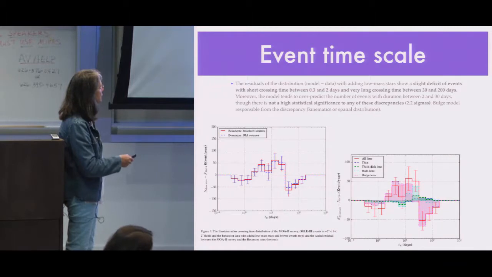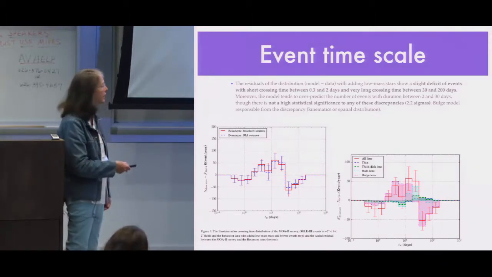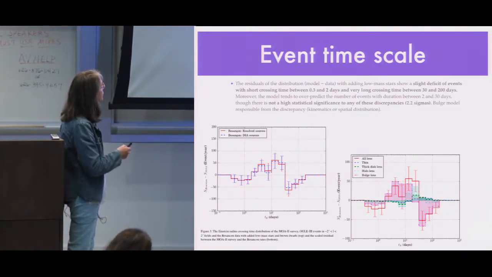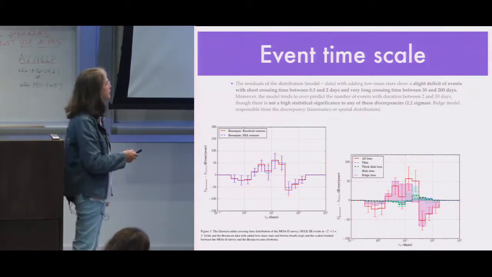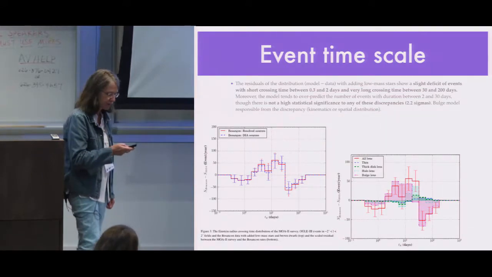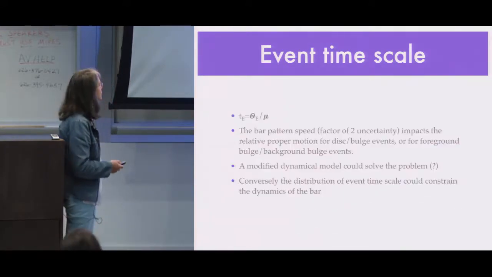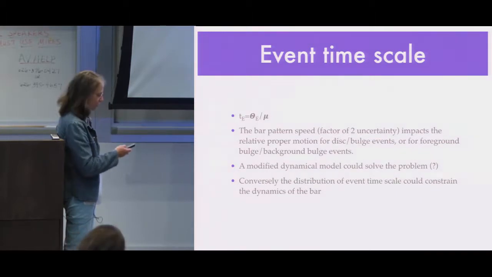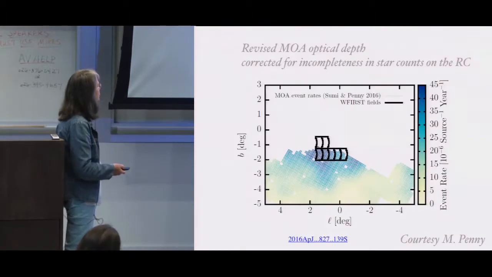And here you have the decomposition of the length in different populations. It's mainly dominated by the bar, so it probably has to do with the dynamics of the bar. But the difference is not very significant. It's at a 2 sigma level. So there is nothing to change a lot. It could be due, for example, to the bar pattern speed. So this is something that we should look at in more detail.